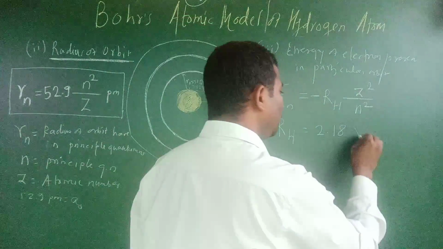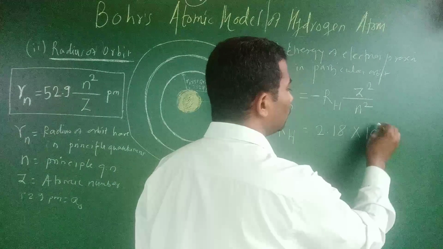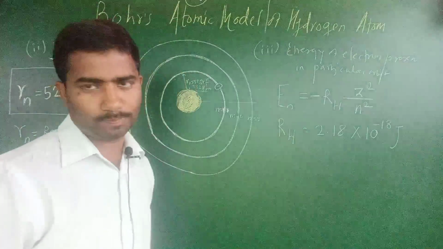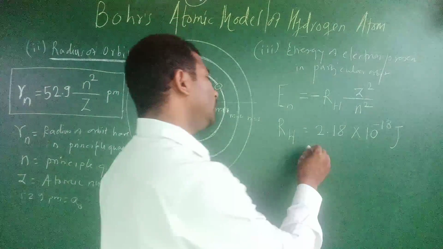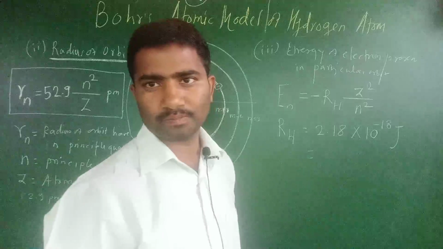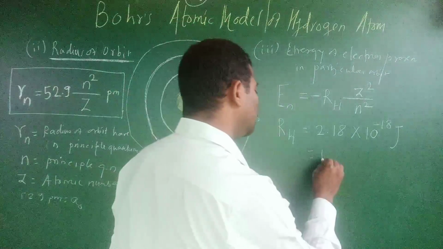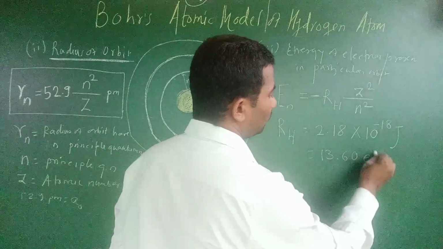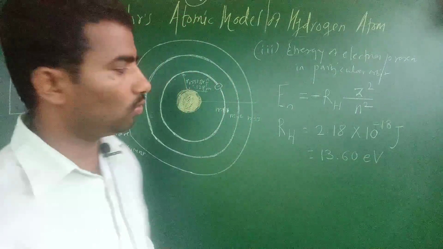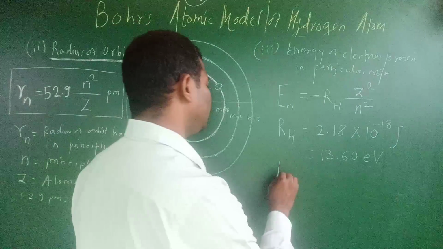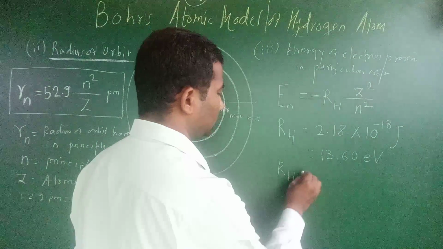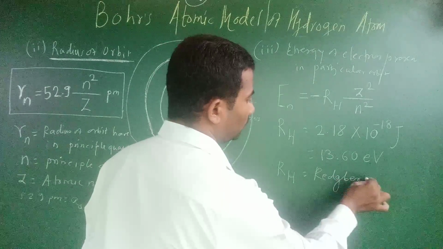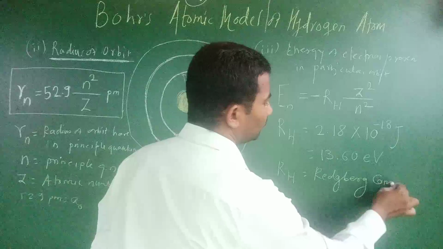It is 2.18 into 10 raised to minus 18 joule. In electron volt, R_H has the value 13.60 electron volt, and R_H we call the Rydberg constant.